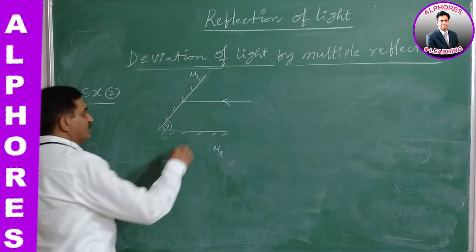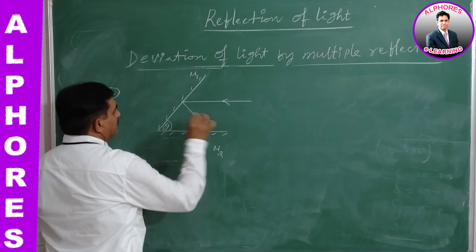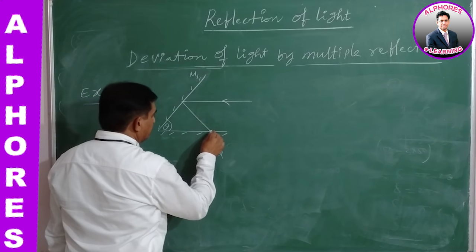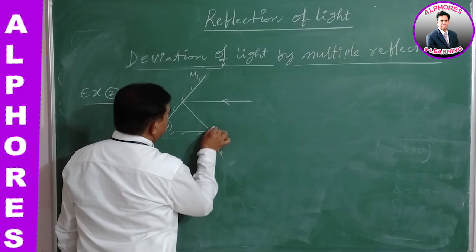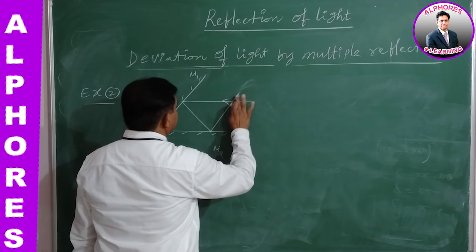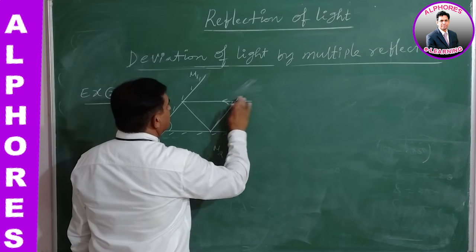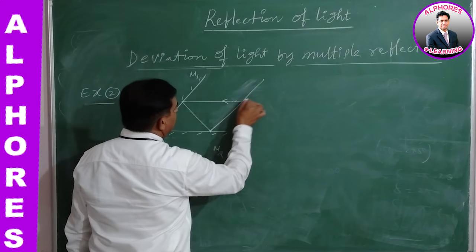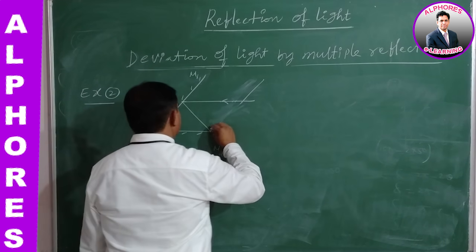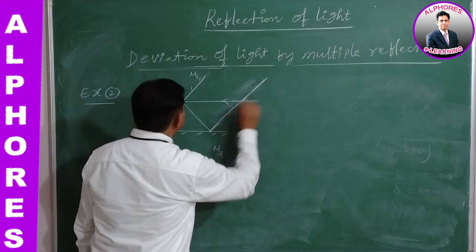After reflection, again, after second reflection, it becomes parallel to the first mirror. Okay, this is the situation.